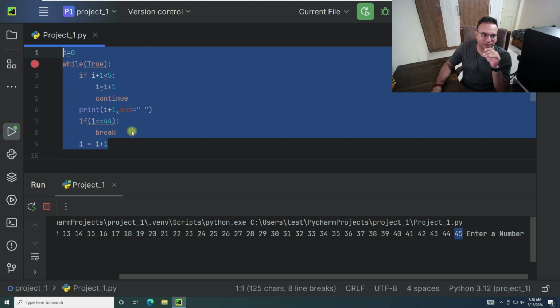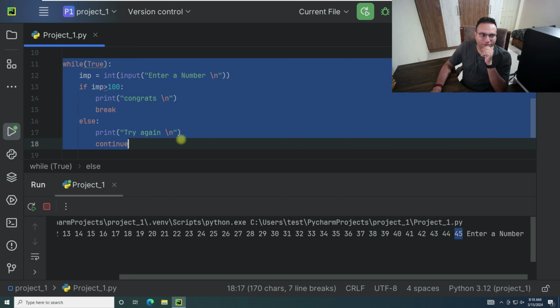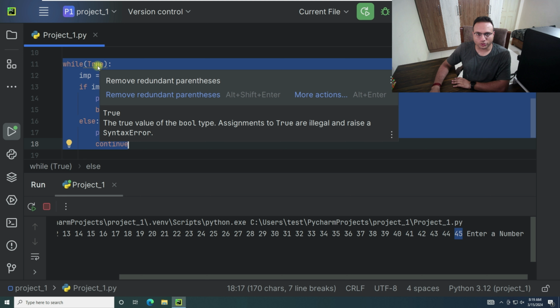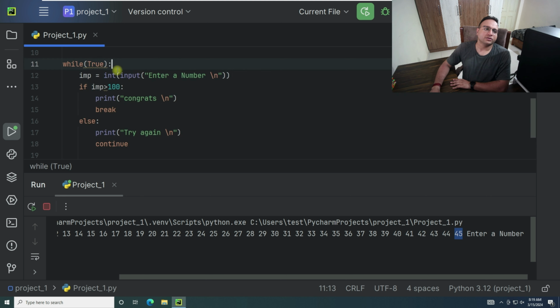So once we're done with this and we come out of it, this is the next statement which we want to fulfill using break and continue. So once again, we are using while with a true statement, so this will run. We are taking an input from the user as a number, and we want that input to be compared. So if the value is greater than 100, then in that case we present a congrats and we break the statement.